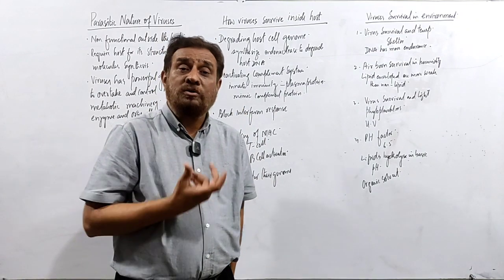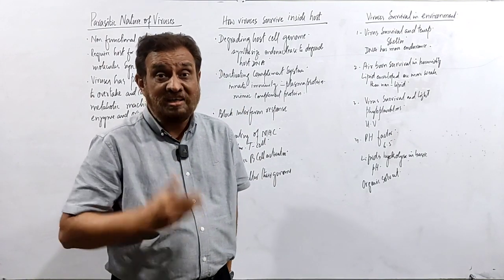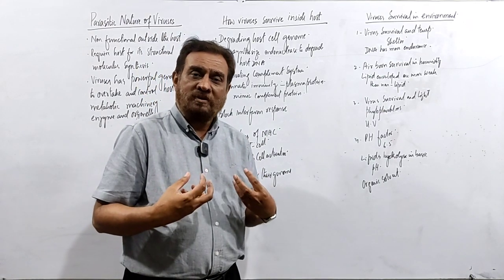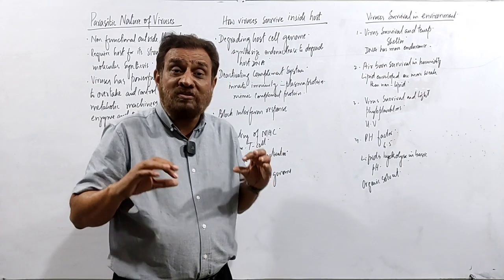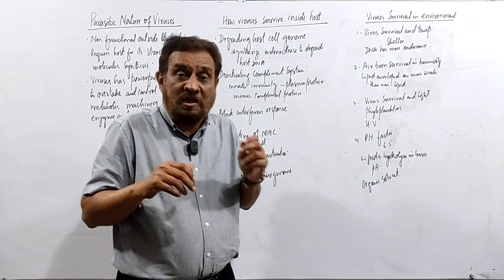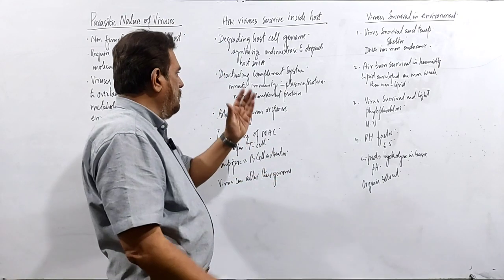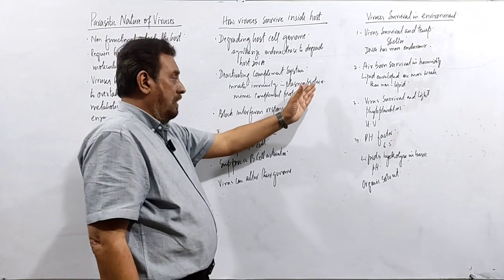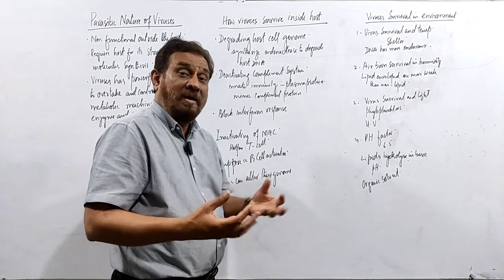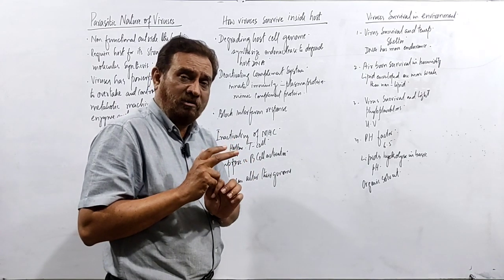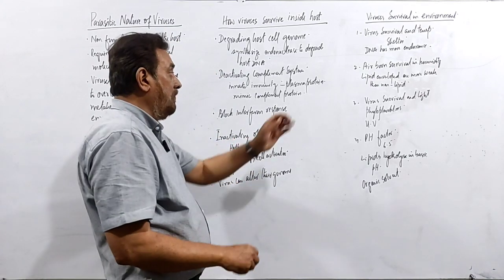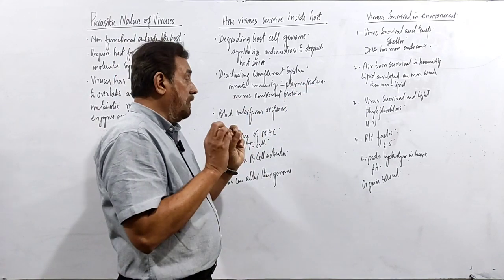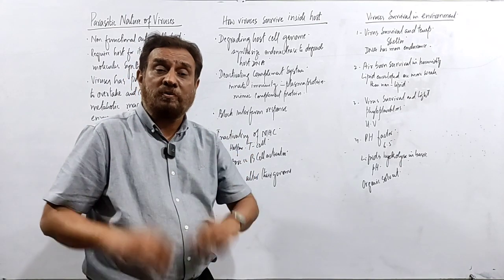Then what does it do inside the body of the host? How does it defeat the complement system or complement proteins of the host? You know mimicry, means making a sound like that. This is called mimicry. They are doing the same. The complement system is part of the innate system, innate means given to us by inheritance. The first line of defense and the second line of defense are our innate immune system. So plasma proteins are part of the innate system. And what do they do? They produce mimic proteins like complement proteins.